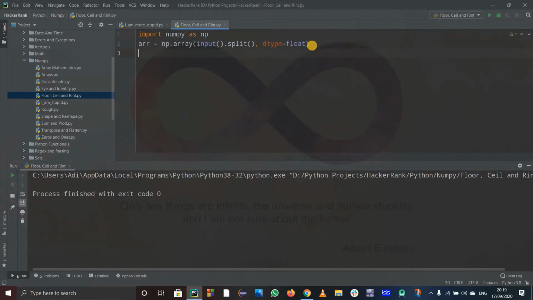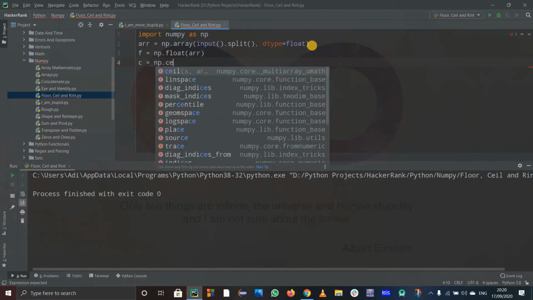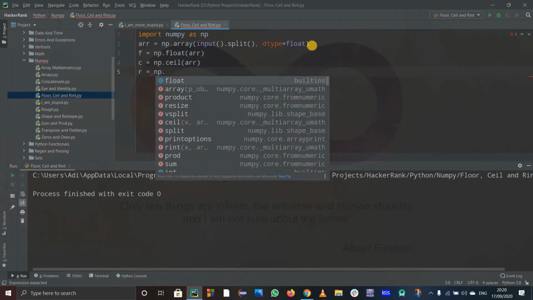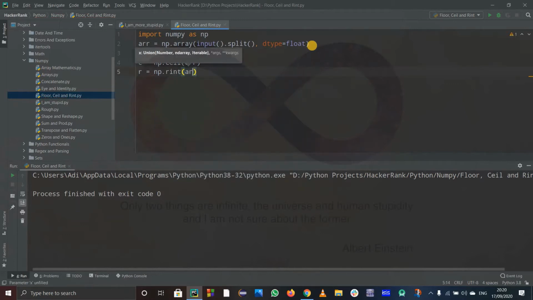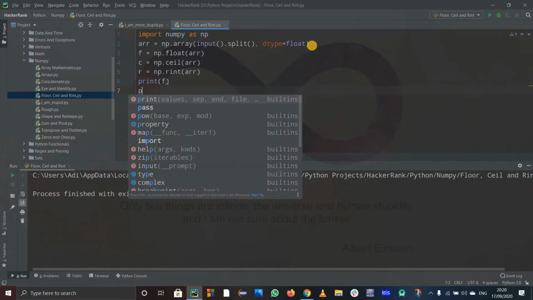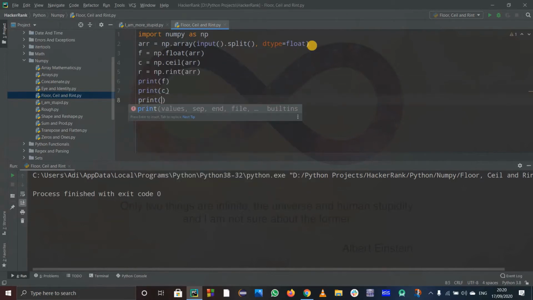Now what I have to do is simply perform those operations: f equals numpy dot floor of this array arr, and the same thing for c, that is ceil, so np dot ceil of arr, and for rint I'll use r equals np dot rint of arr. Fine. Now I simply print out f, c and r. I can save many lines of this code, but I'm purposefully writing more lines so that you guys understand.